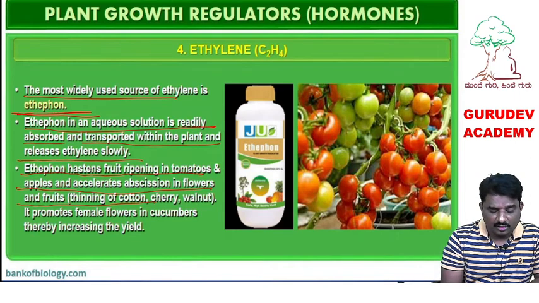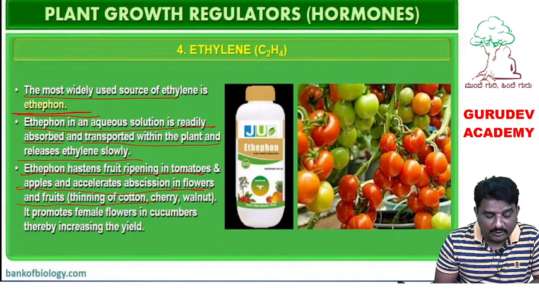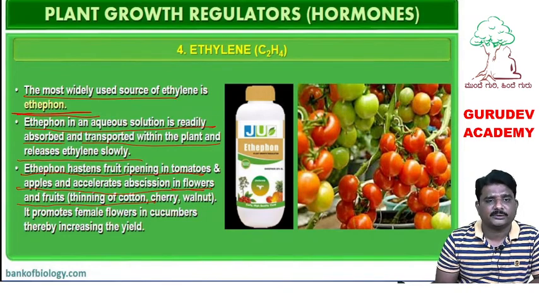Ethylene accelerates abscission in flowers. Abscission means the falling process, flower falling process, fruit falling process. In cotton, cherry, and walnut, ethylene helps in the fruit falling and flower falling process.